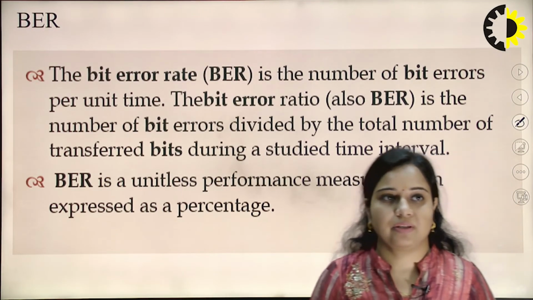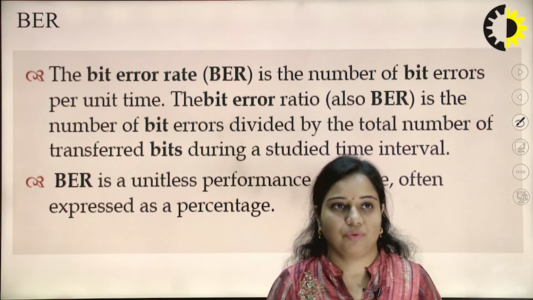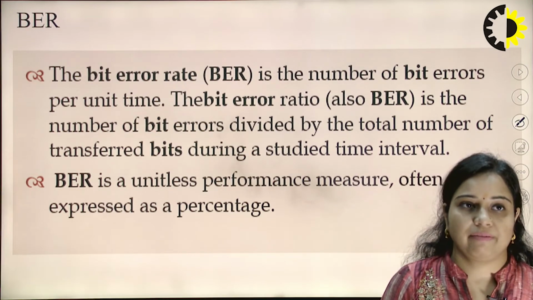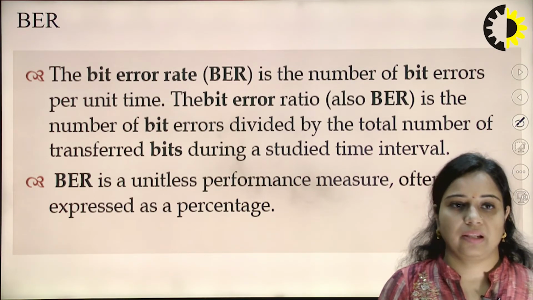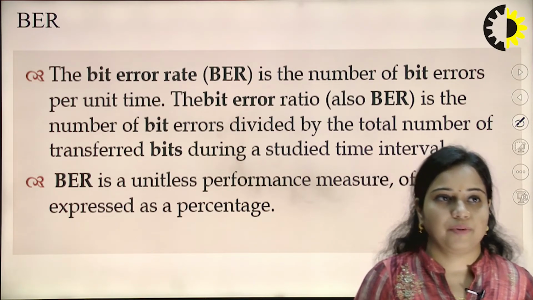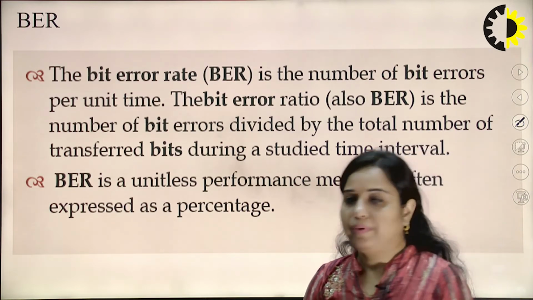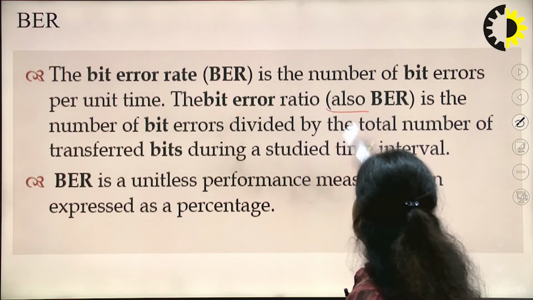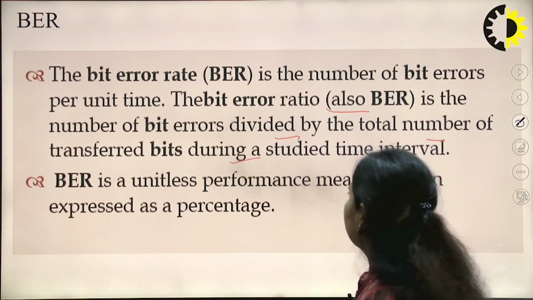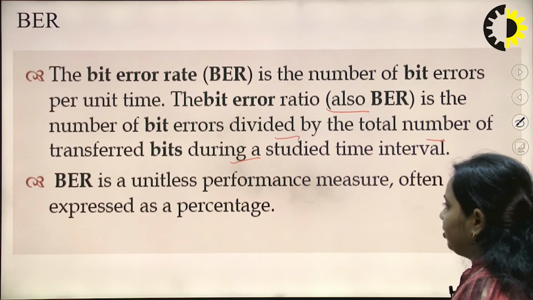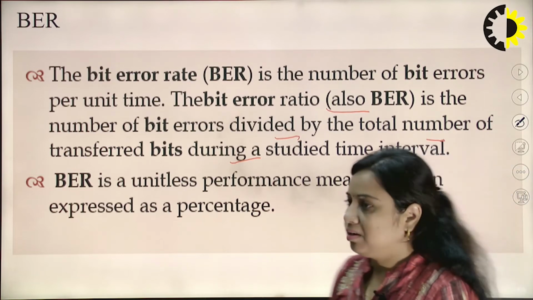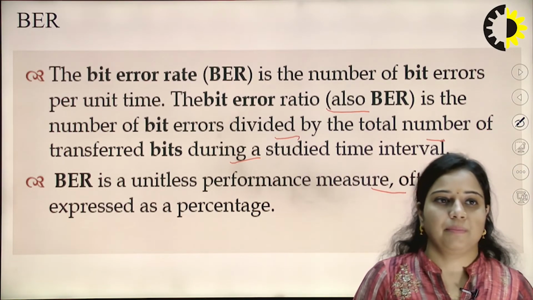As I have discussed, in the case of digital information, the bit error rate plays a very important role, where the number of bits affected by noise is calculated, and then we consider a parameter, that is, the bit error rate. It is the number of bit errors per unit time. The bit error ratio is the number of bit errors divided by the total number of transferred bits during a studied time interval. So, bit error rate is a unitless performance measure, often expressed as a percentage.